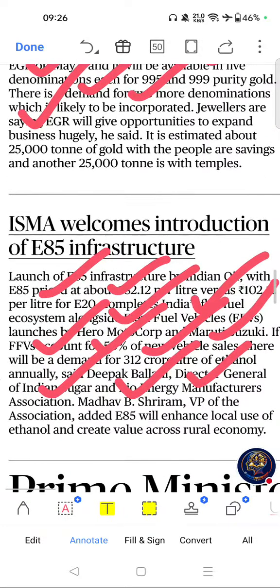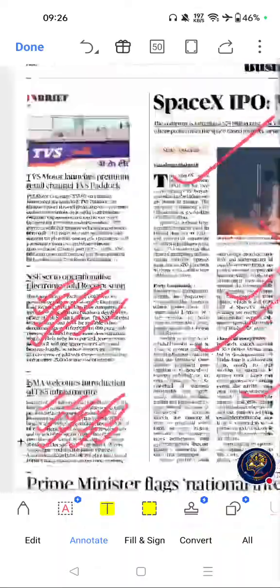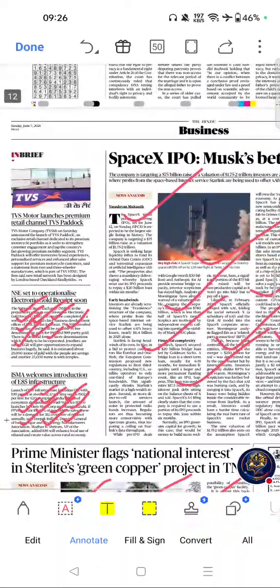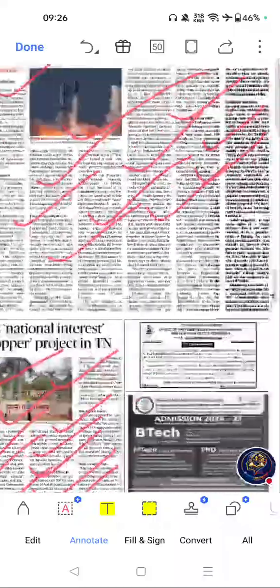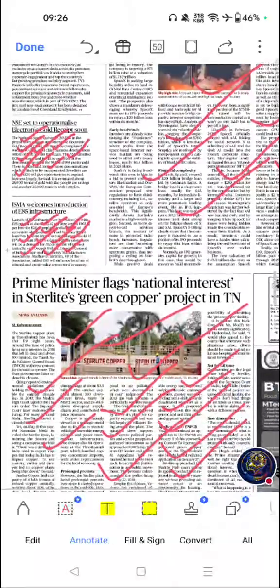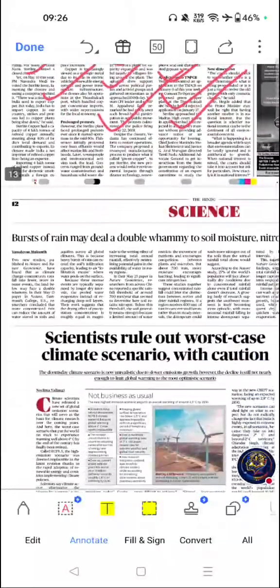Next important article from this page. Yeah, these are the only important articles from this page. Please go through these topics.